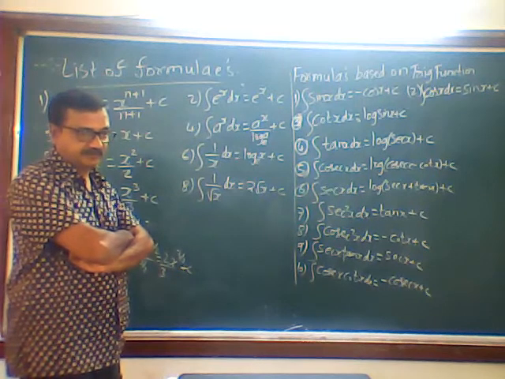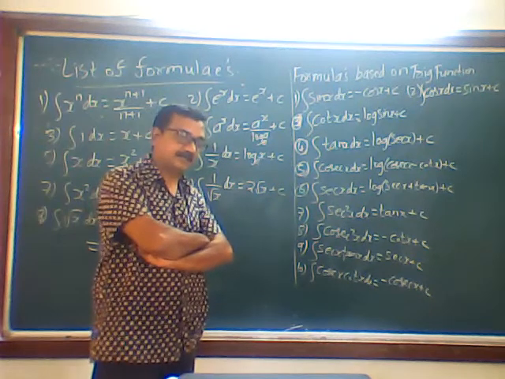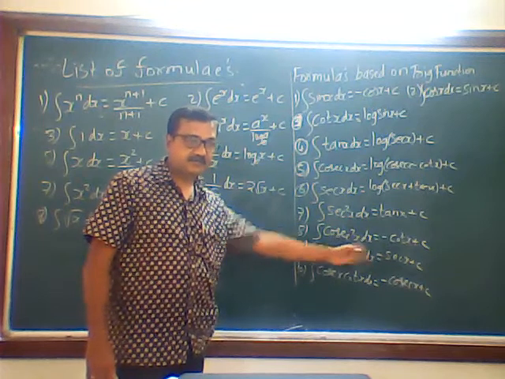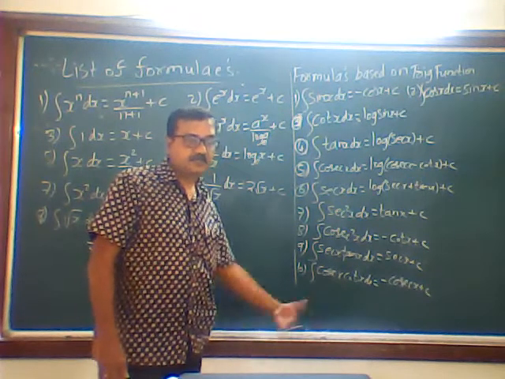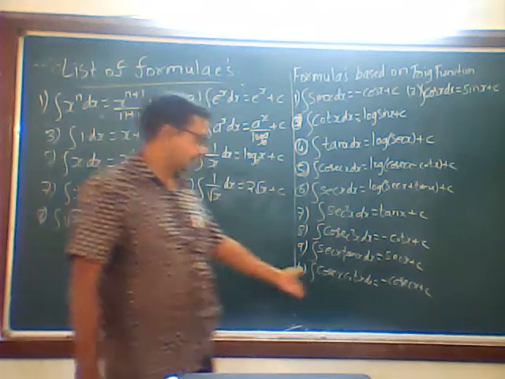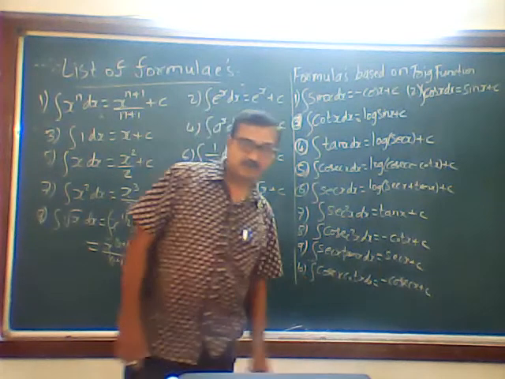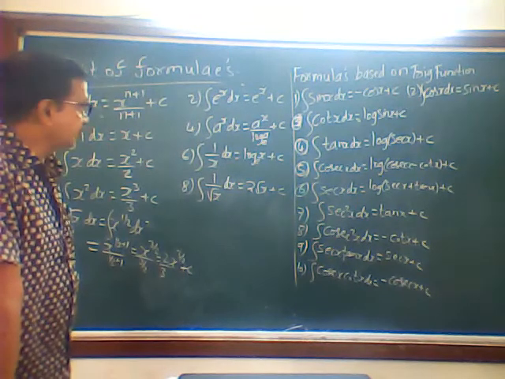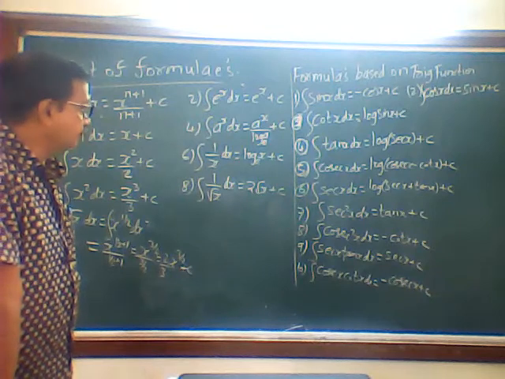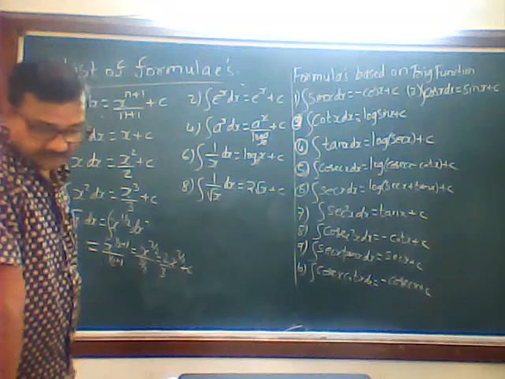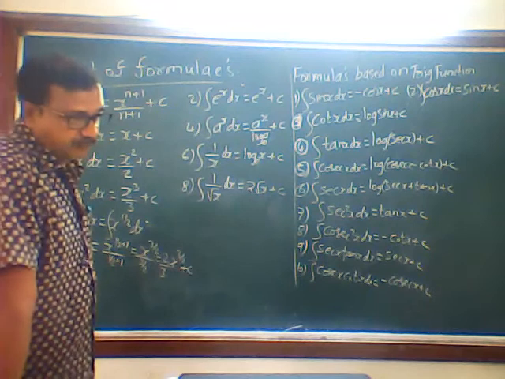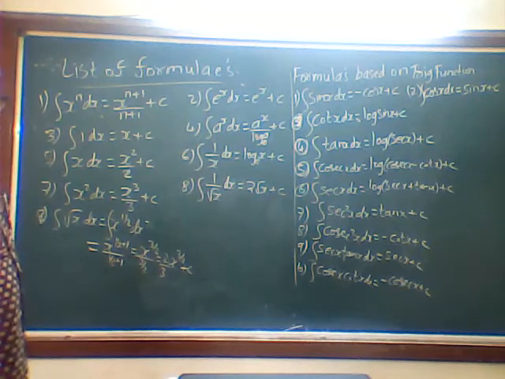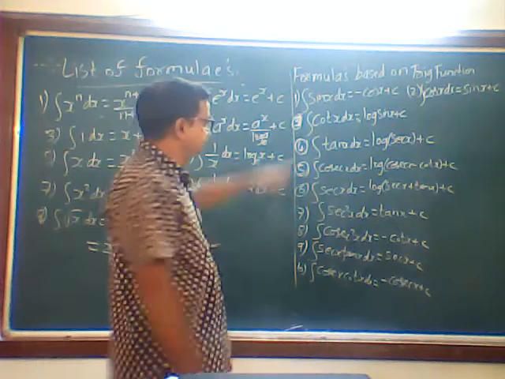Then again, you have the differentiation of sec x, which is sec x tan x, so integration of sec x tan x is sec x. Then you have the differentiation of cosec x, which is minus cosec x cot x, so integration of cosec x cot x is minus cosec x plus c. So formulas 1, 2, 7, 8, 9, 10 are based on the inverse process of differentiation, whereas the remaining 3, 4, 5, 6 formulas are different and you have to remember them.